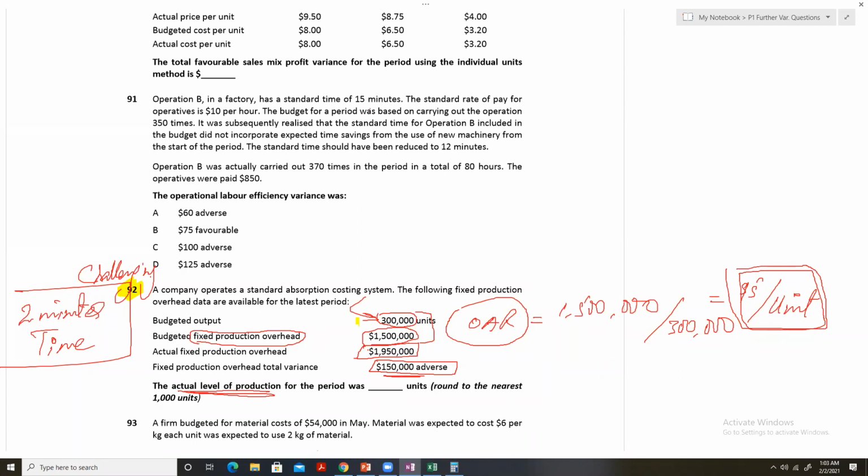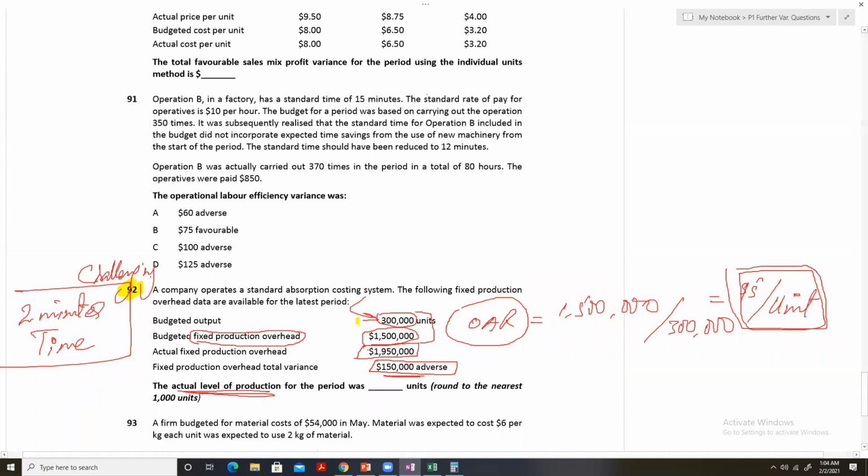So please make sure that apart from knowing the variance formula, you should also know the concepts of the variances, the meaning of the variances. What do we mean by the efficiency variances? What do we mean by the rate variances? What do we mean by the price variances? How do we calculate the overhead variances, and what is the idea behind overhead variances? These are the things that you need to understand to be good at the variances chapter.